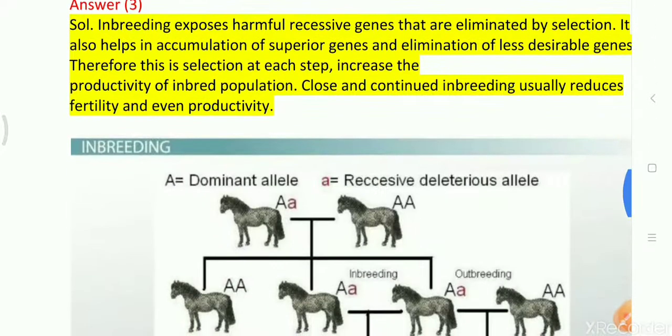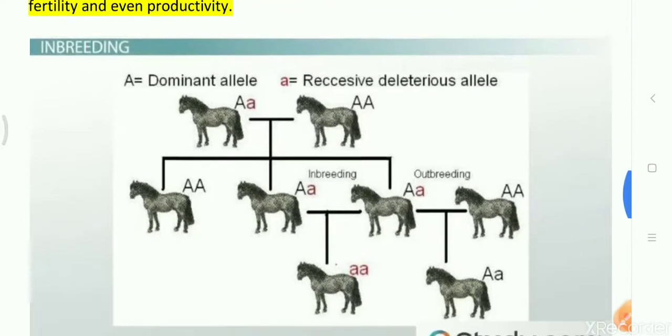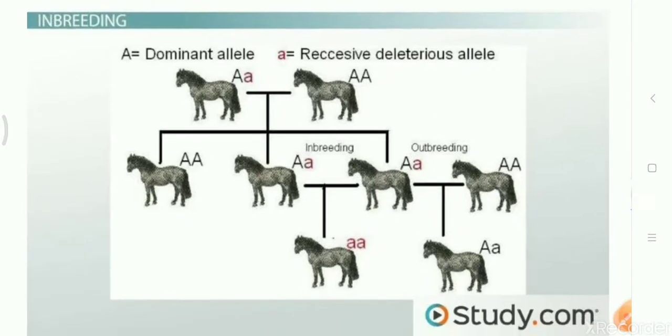So we will describe that capital A is the dominant allele and small a is the recessive allele. So when breeding takes place between this hybrid and homozygous dominant, then outcomes are capital A, small a, which is the heterozygote, then capital A, small a. Again, the third offspring of that cross is mated with another individual having capital A, but not the same ancestry. Okay, so that is called outbreeding.